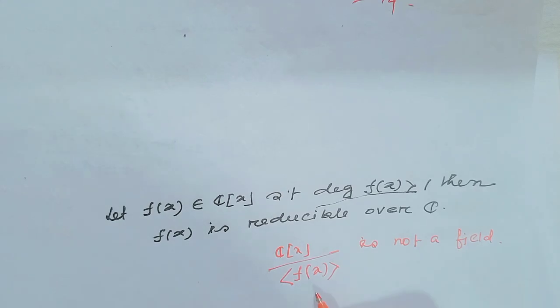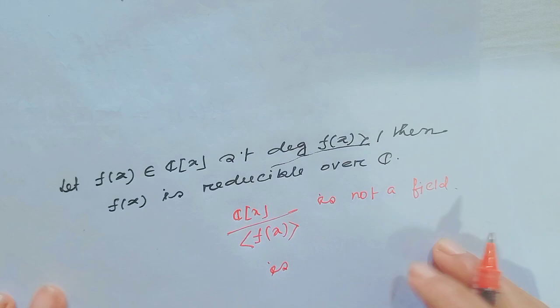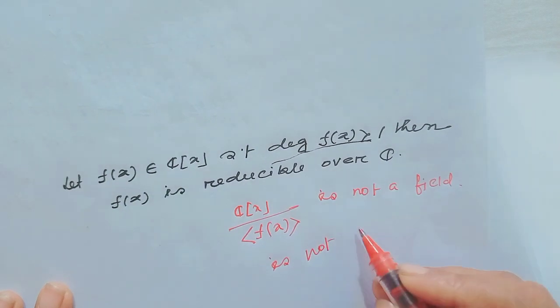So this ideal generated by f(x), since this is not a field, is not a maximal ideal,